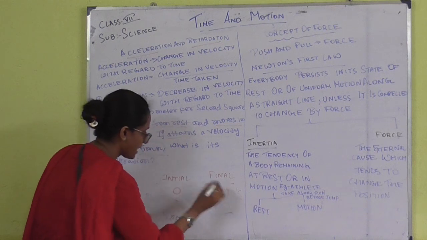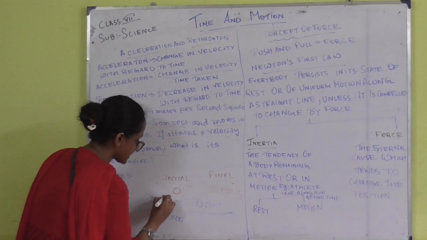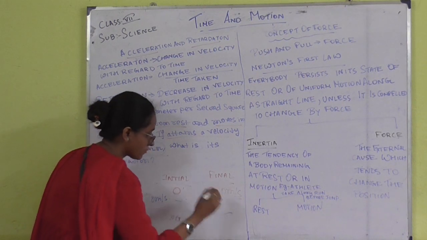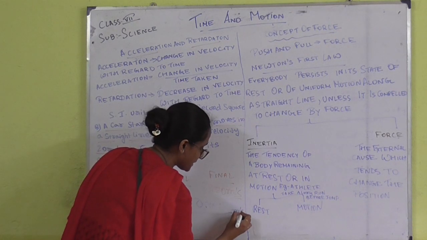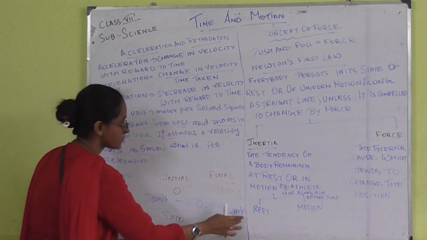Initial was 0 and what was the final? 20 meter per second. Okay, and what will be the unit? 20 meter per second square. Okay, that is the unit for the acceleration.